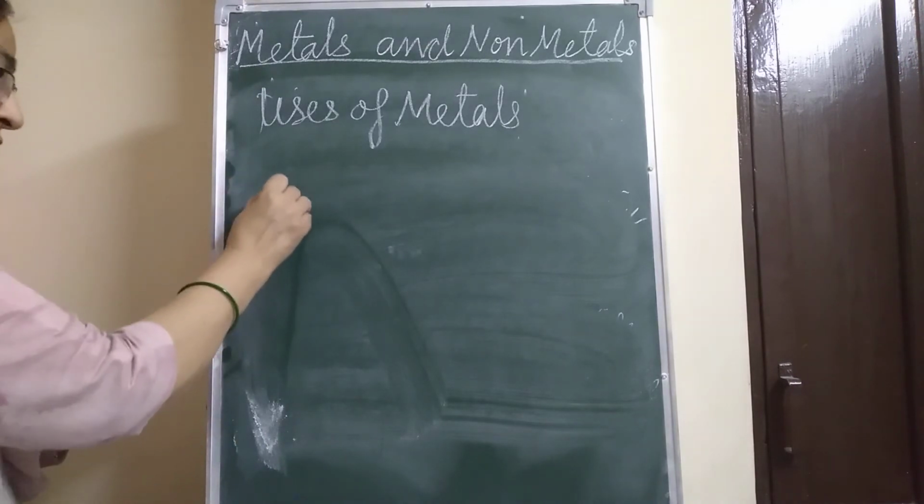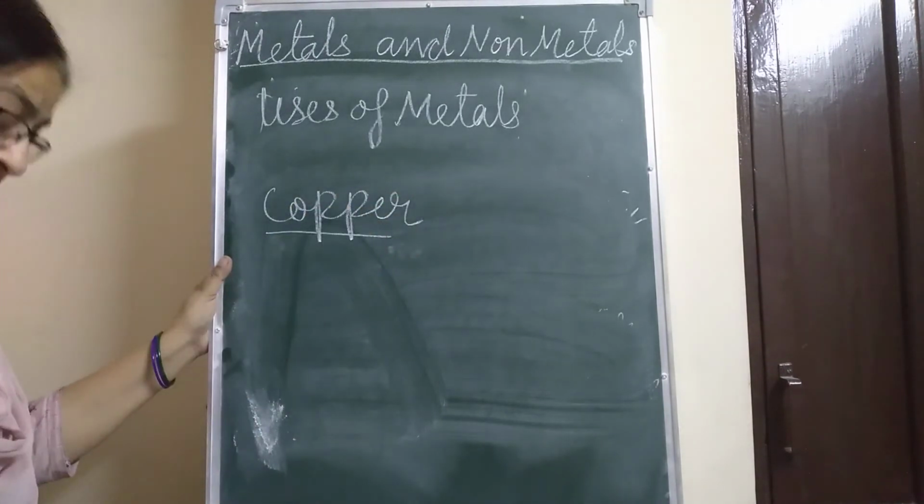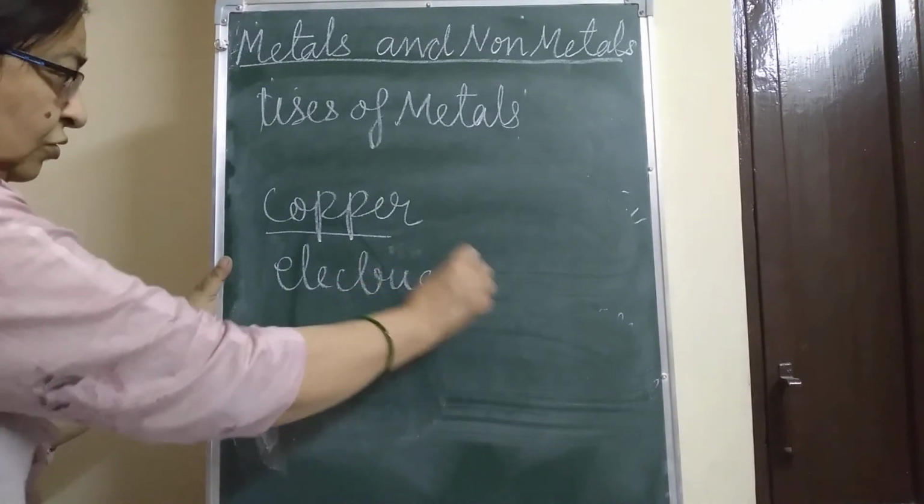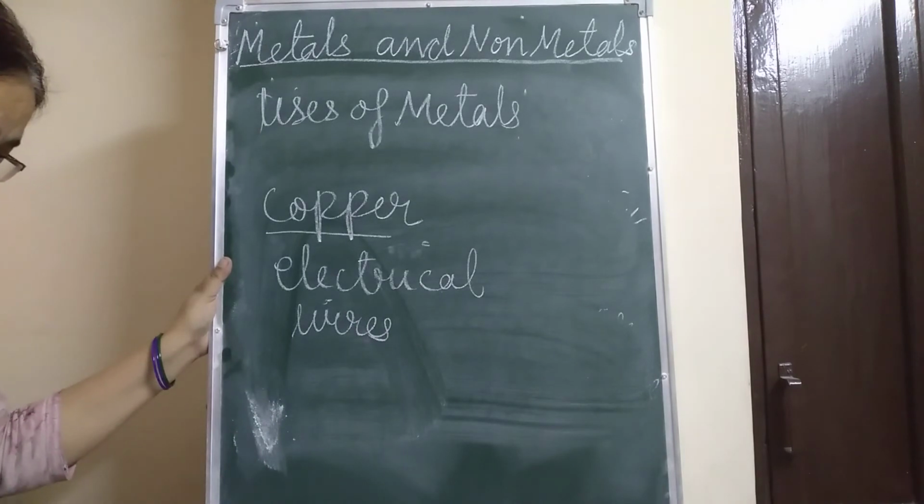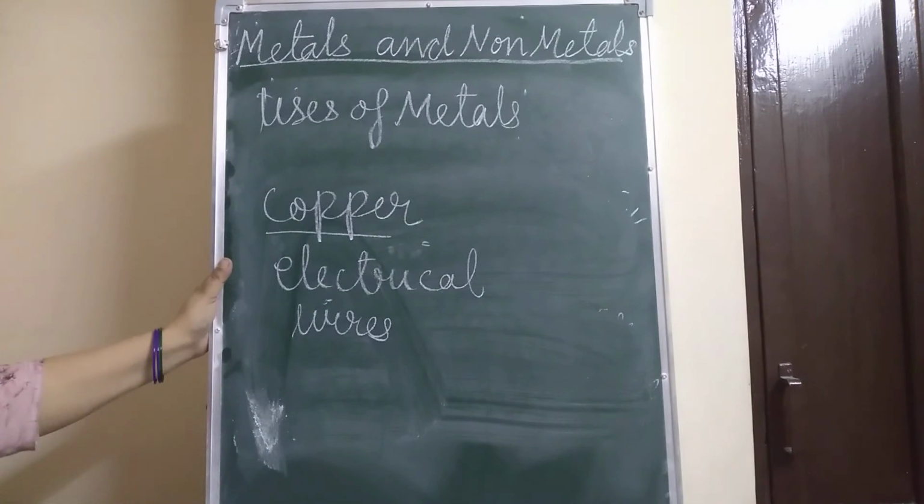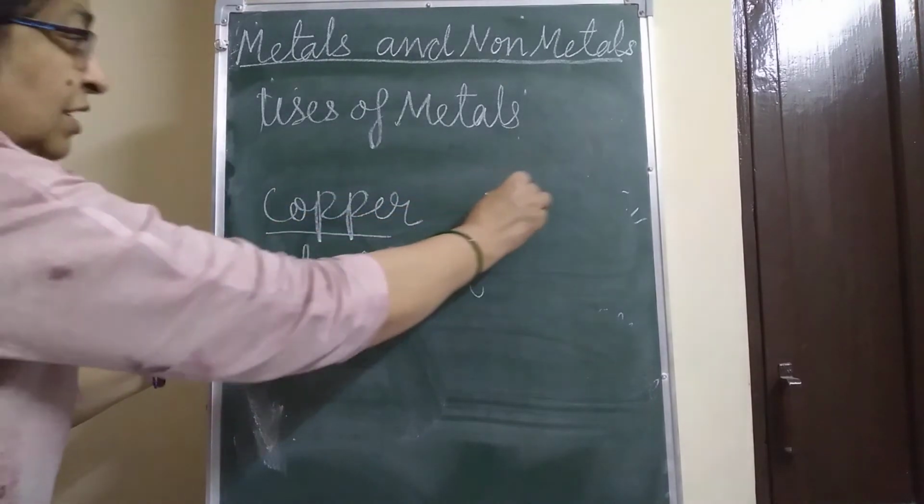And then about the copper, if we discuss, children, it is used in making electrical wires, cables, pipe fittings. Okay, and used for making cooking utensils also, children. Aluminium is used for making parts of machinery, automobiles, and aluminium utensils. Now about the zinc, children.